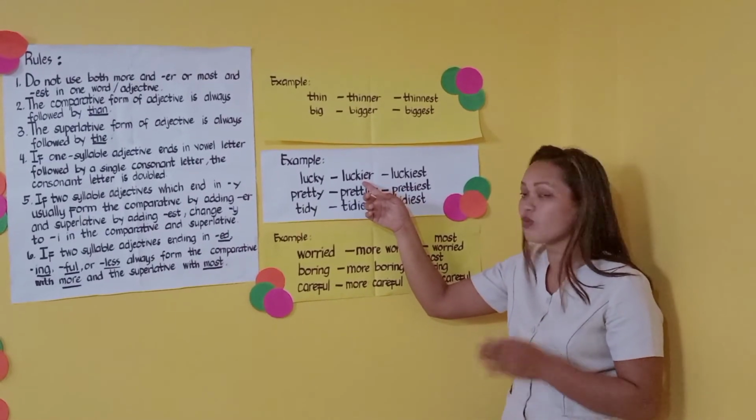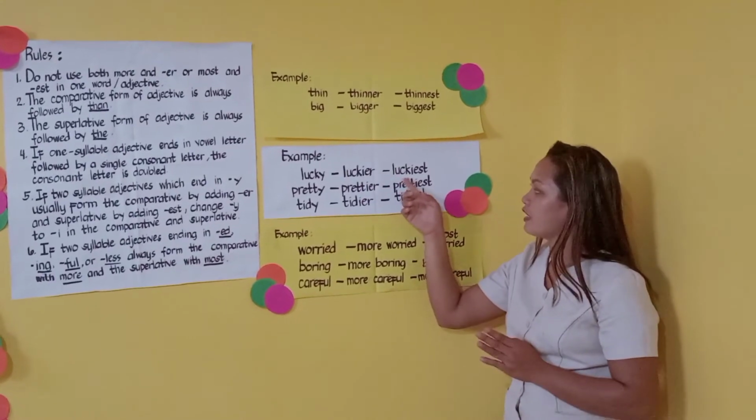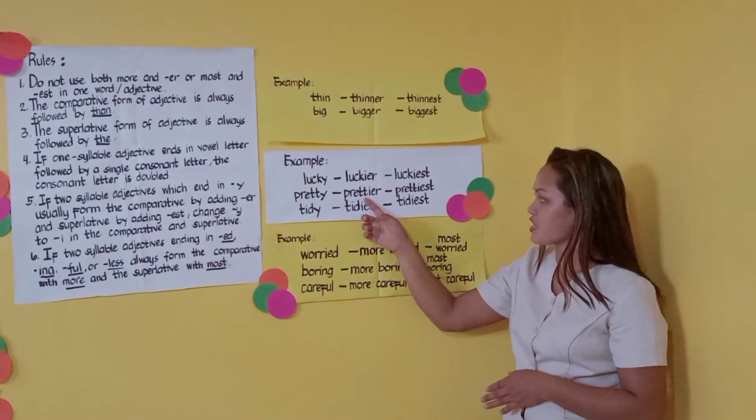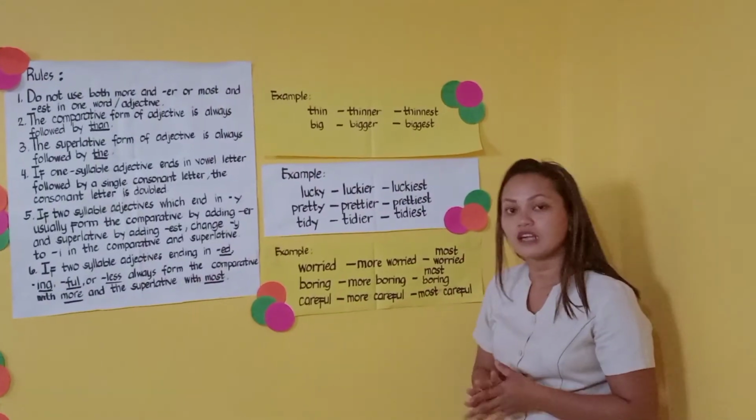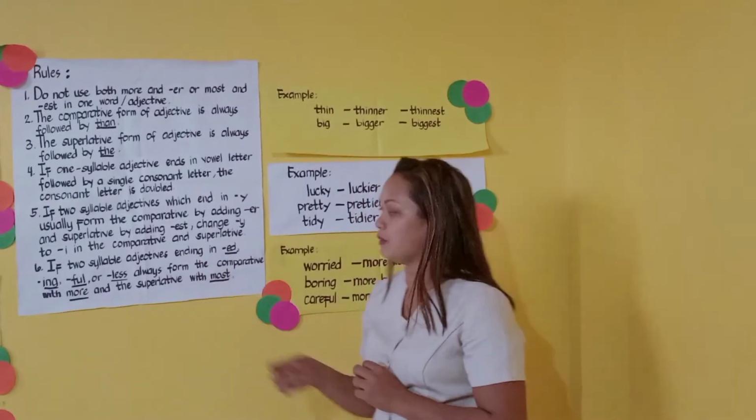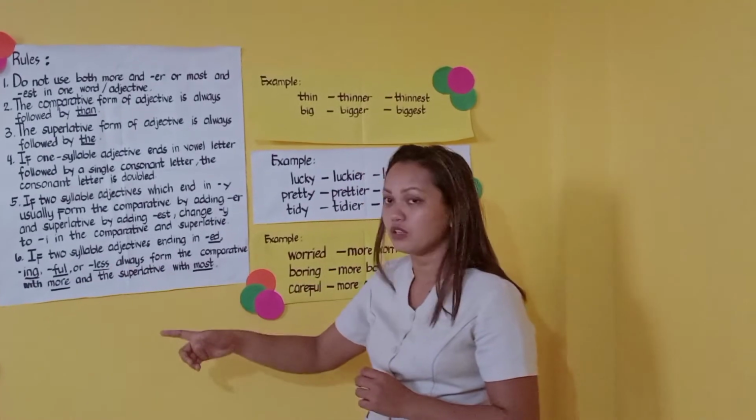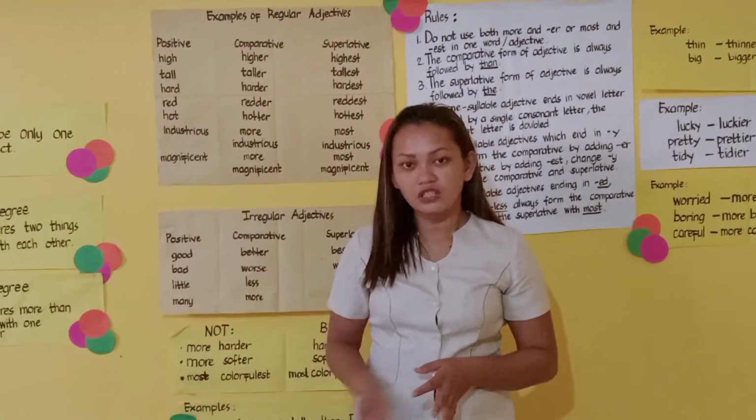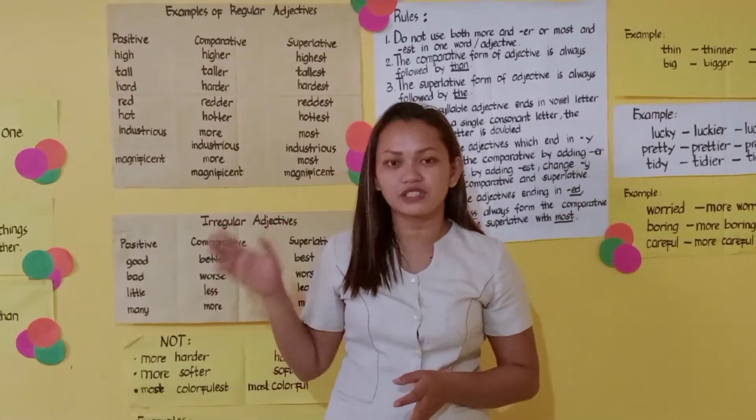So from Y, it is changed to I, and then we add R. So luckier, then luckiest. Pretty, prettier, and prettiest. And tidy, tidier, and tidiest. Now the last rule: two-syllable adjectives ending in ed, ing, l or less. So are there any questions, clarifications, or interactions?